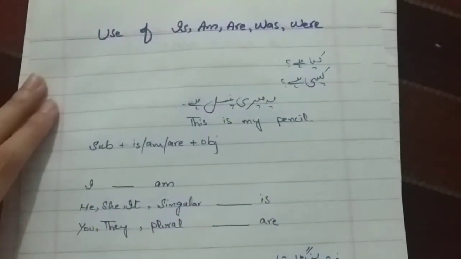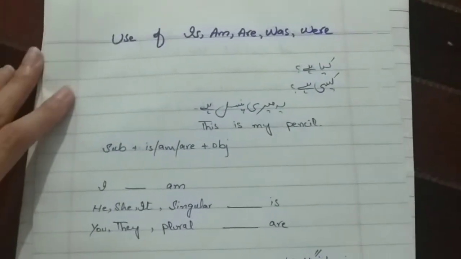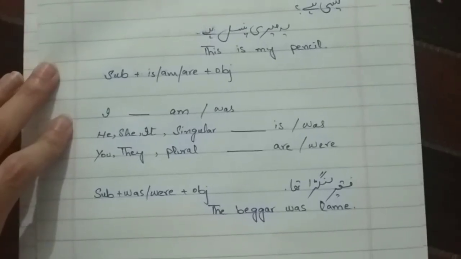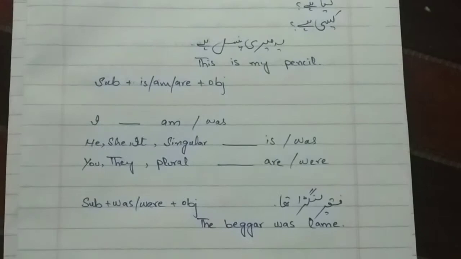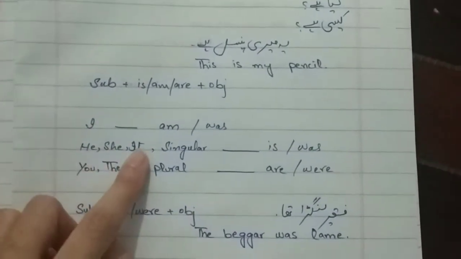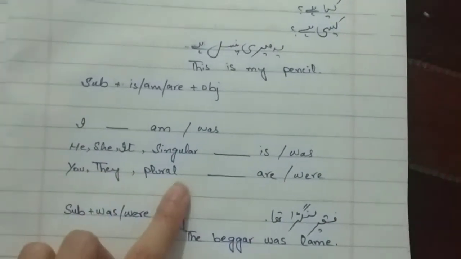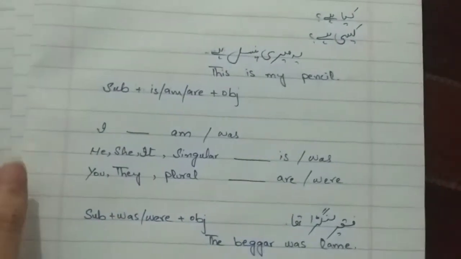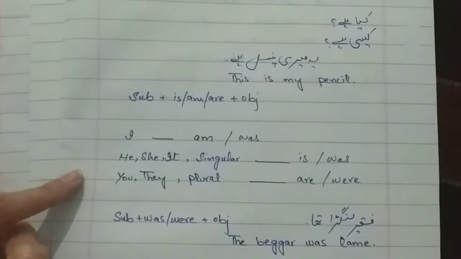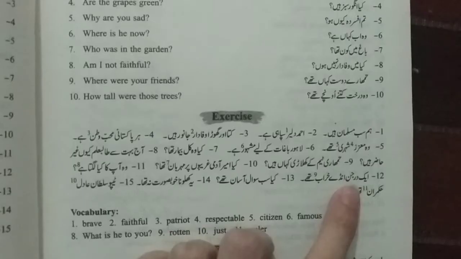Let's have a quick review. We are doing the use of is, am, are, was, were in simple sentences. Is, am, are we use in present. Was and were we use in past. With I we'll be using am and was. With he, she, it and singular we'll be using is and was. With you, they and plural we'll be using are and were according to the sentence. If the sentence is in present, we'll be using present verbs, and if the sentence is in past, we'll be using past verbs.